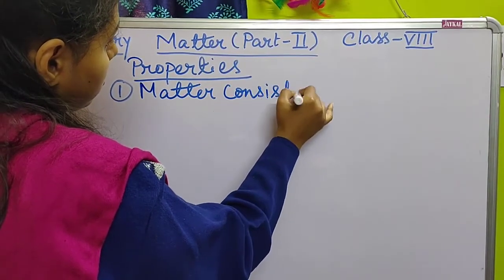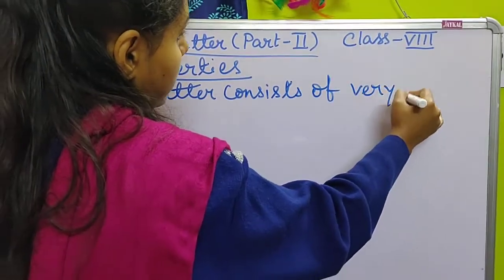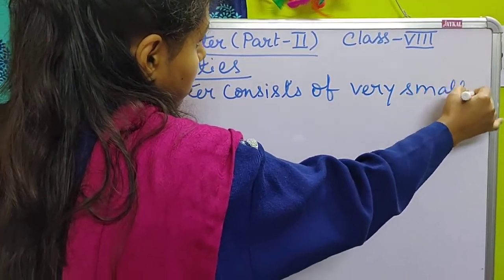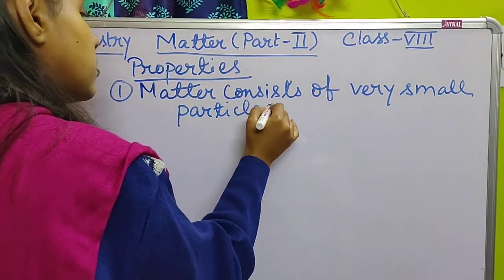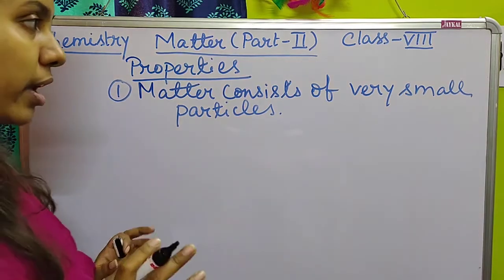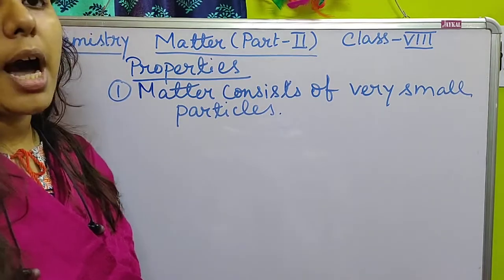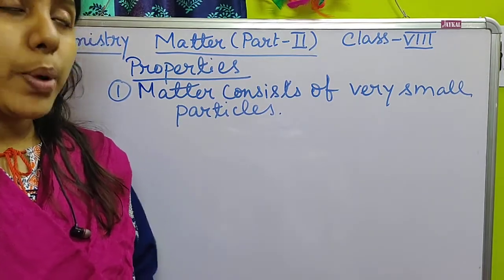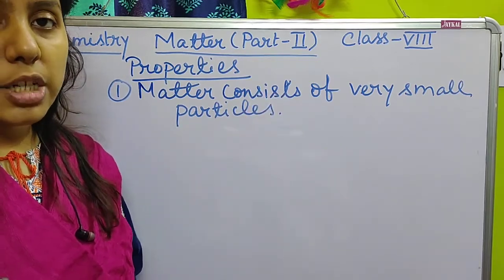Matter consists of very small particles, and the particles are really very small, so that they cannot be seen by our naked eye. We can't see the atoms or the particles that are present inside it.